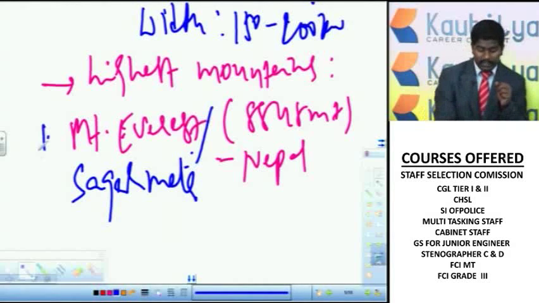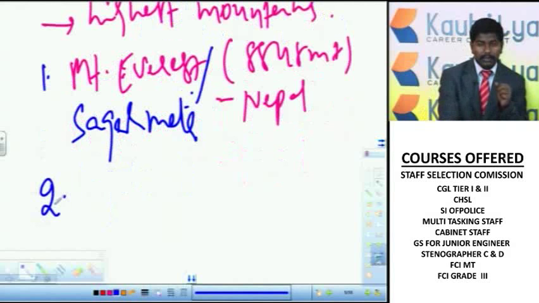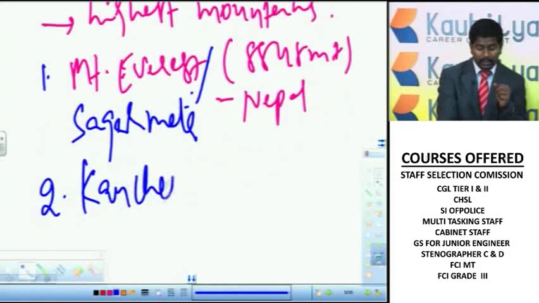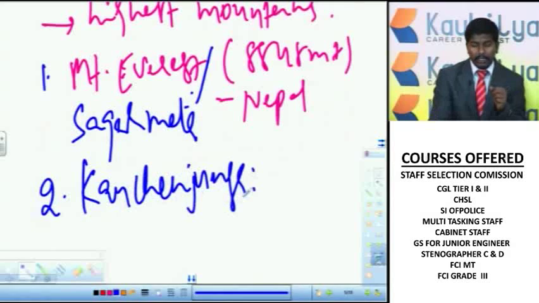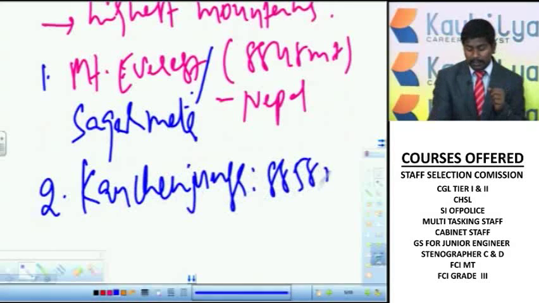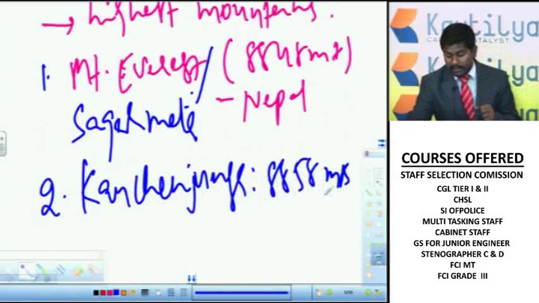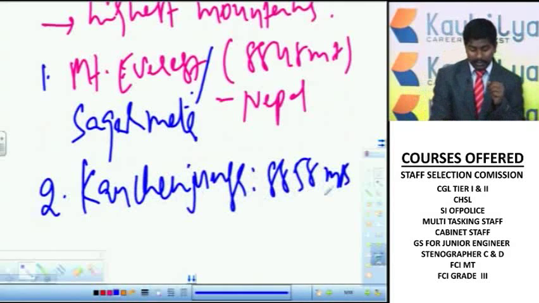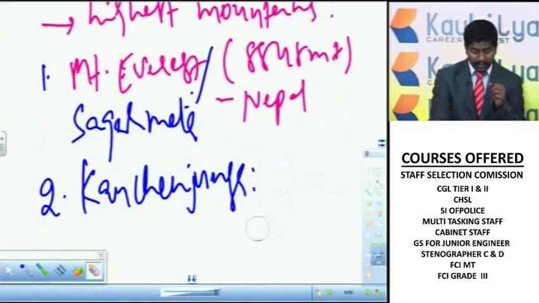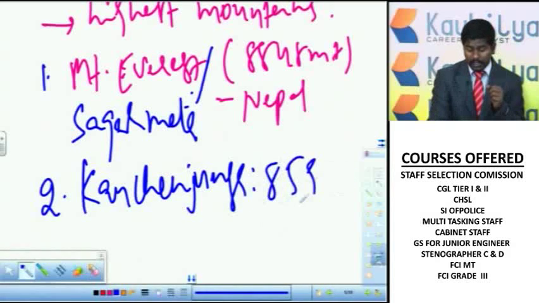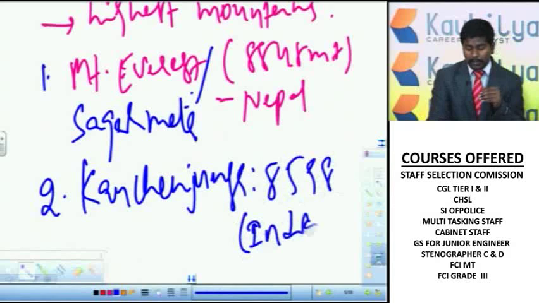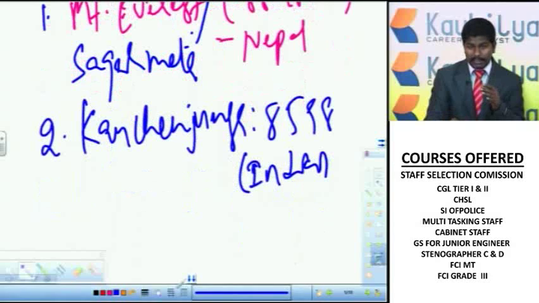After Mount Everest, there is one more important peak, Kanchenjunga. Kanchenjunga is the third highest peak, with a height of 8598 meters. It is located in the Himadri ranges, in the Indian part of the Himadris. So Kanchenjunga is considered the highest peak of India located in the Himalayas.